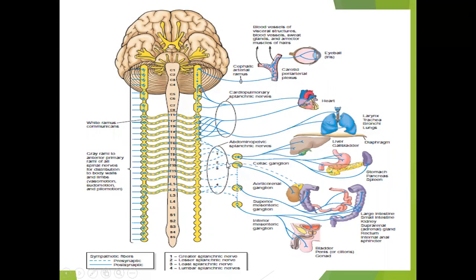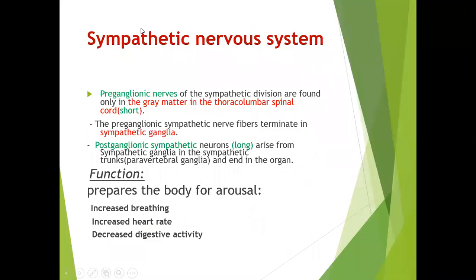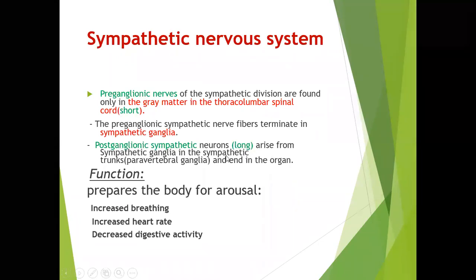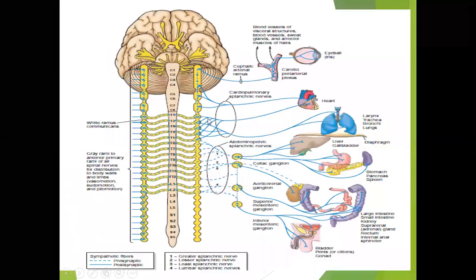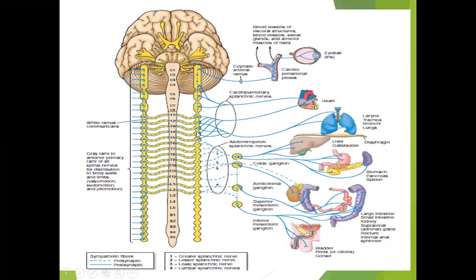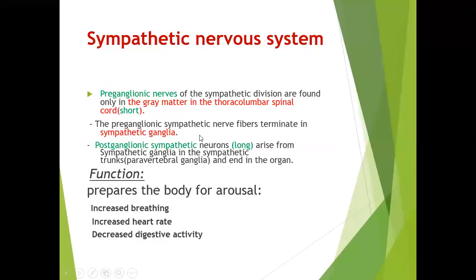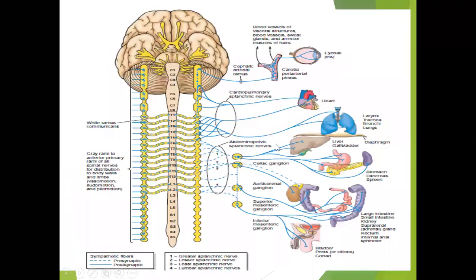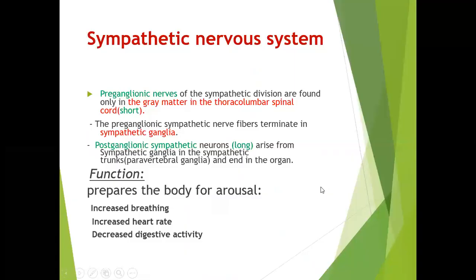These are called postganglionic, and these are the preganglionic. In the sympathetic nervous system, the preganglionic nerves will be short, and the postganglionic neurons will be long. They arise from the sympathetic ganglion in the sympathetic trunk, or the paravertebral ganglion. Paravertebral because they are beside the vertebra. That's why they are called para, meaning beside. Paravertebral ganglion, and they end in the organ. You can see here, these postganglionic fibers will go and end in the different organs.